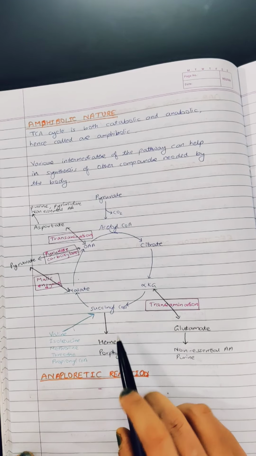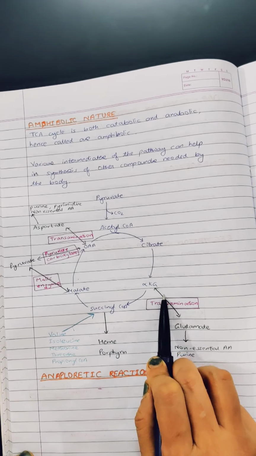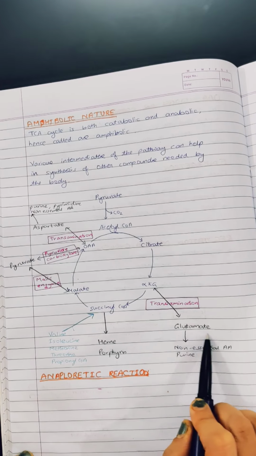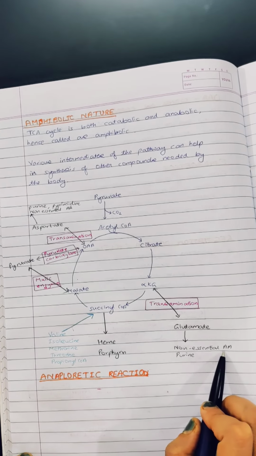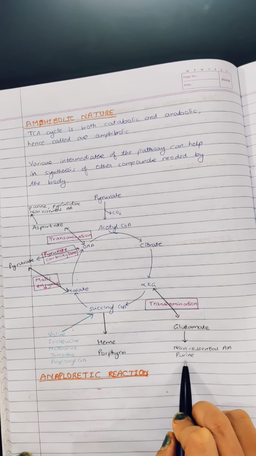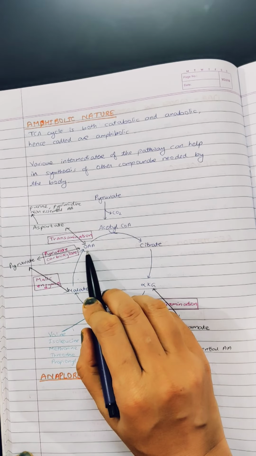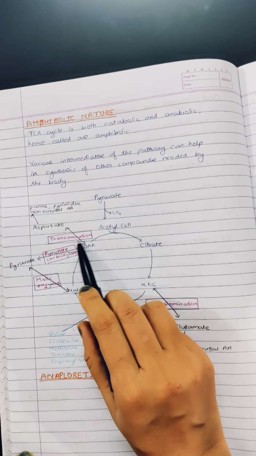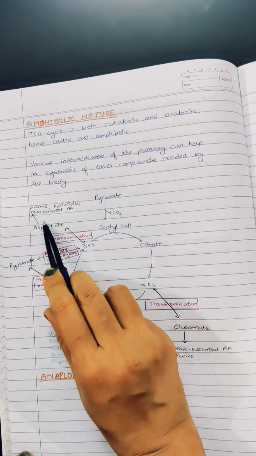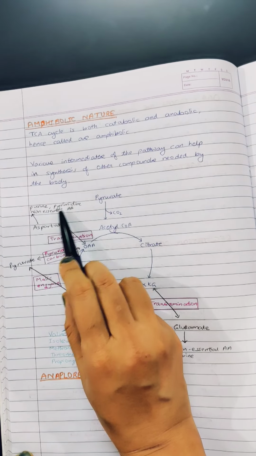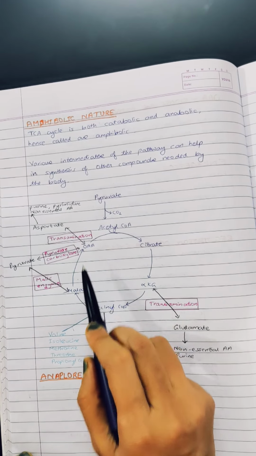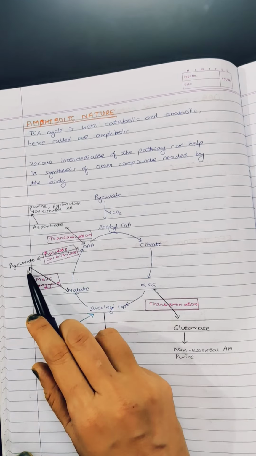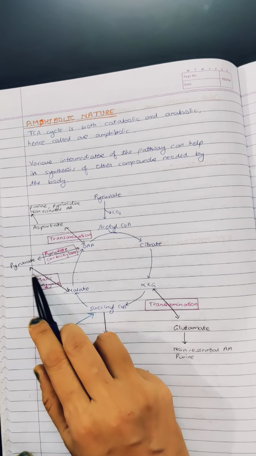Alpha ketoglutarate undergoes transamination to form glutamate, which forms non-essential amino acids and purines in our body. Oxaloacetate also undergoes transamination to form aspartate, for synthesis of purine, pyrimidine and non-essential amino acids. From malate, through malic enzyme, pyruvate is formed.